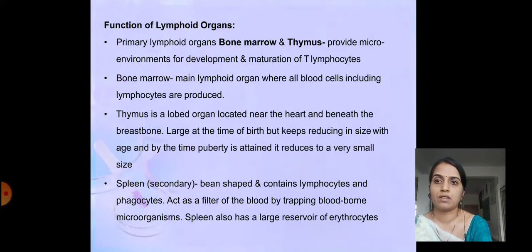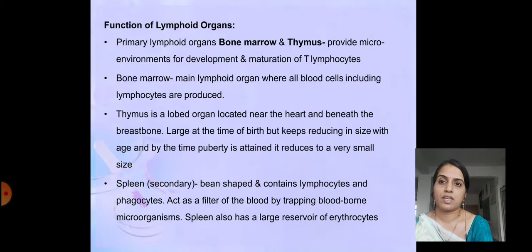Thymus is a lobed organ located near the heart and beneath the breastbone. It is large at the time of birth but keeps reducing in size with age, and by the time puberty is attained it reduces to a very small size. So from birth it is large, but as the body develops, it shrinks in size.